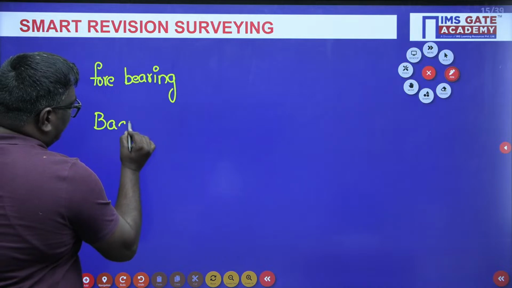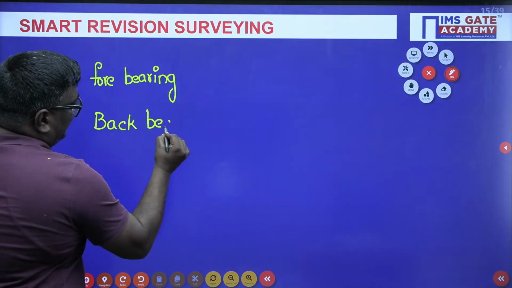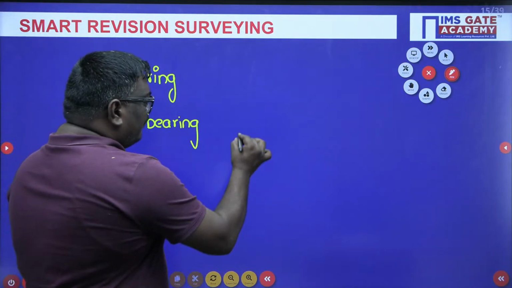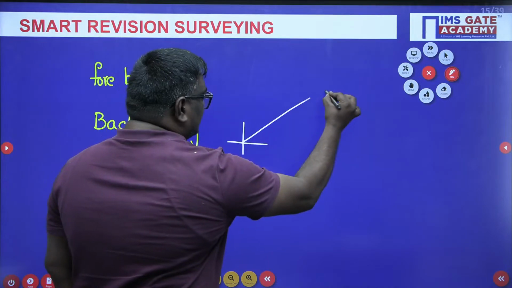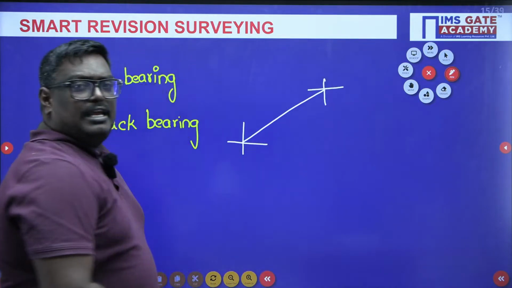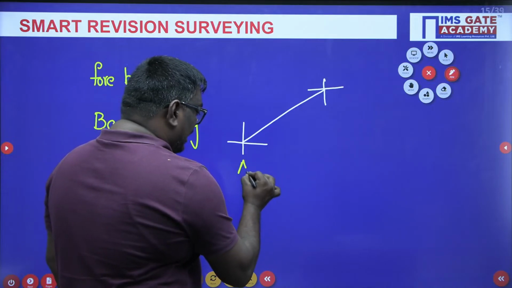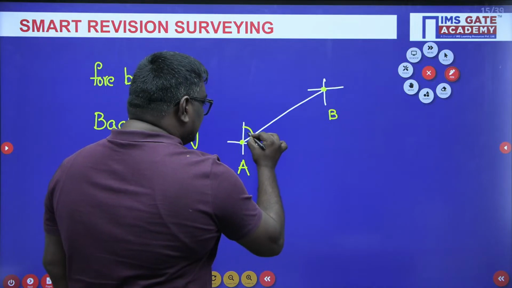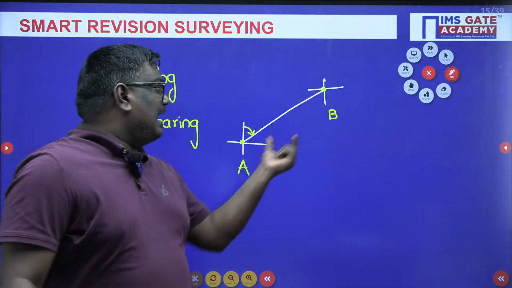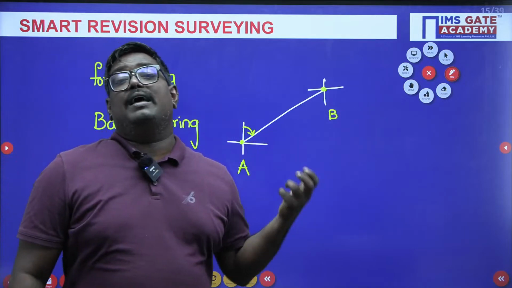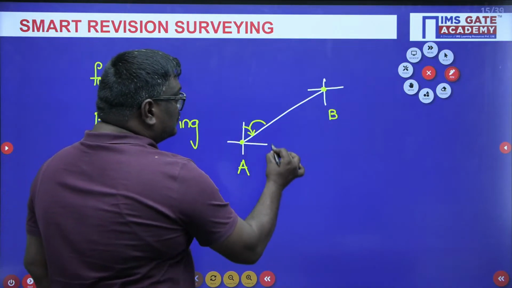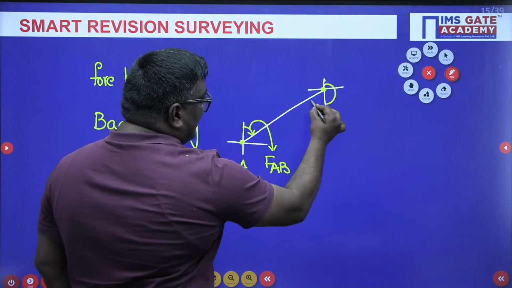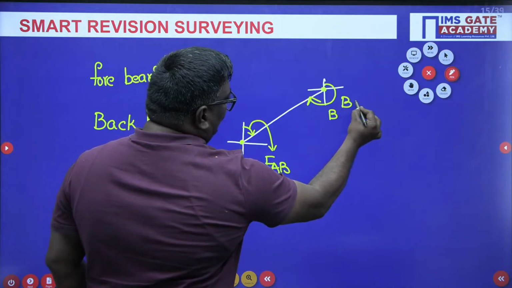Now see here, students, if I start drawing a line here, point A, and this is point B. This we call the fore bearing of line AB, and this angle is taken as the back bearing of AB.